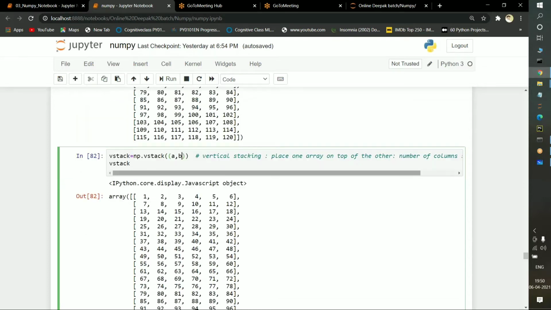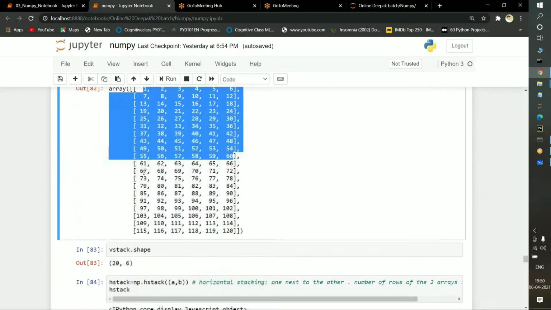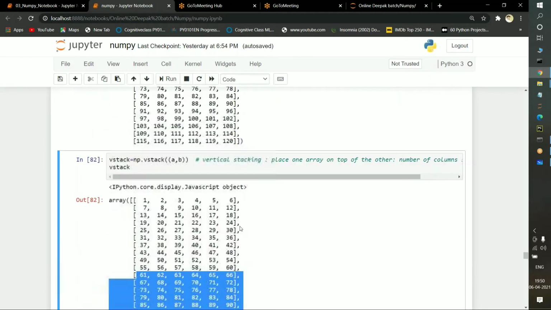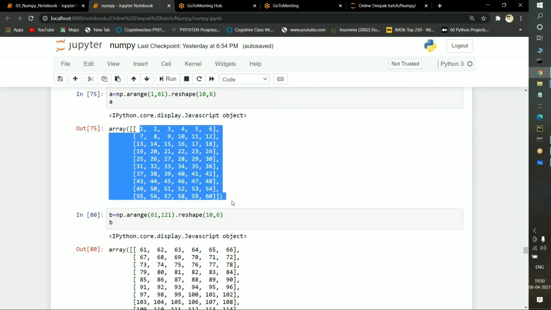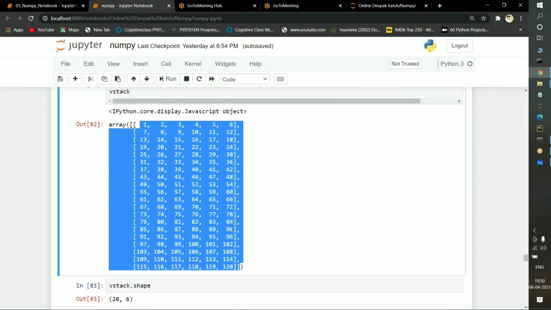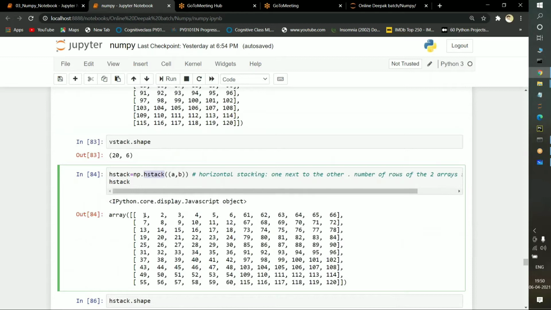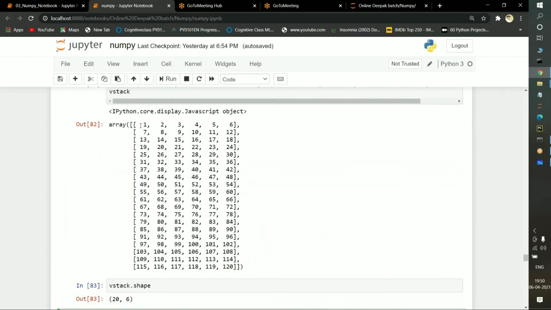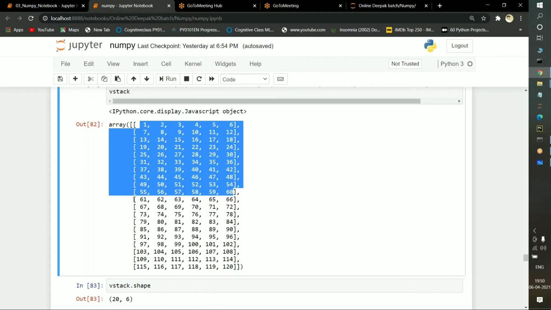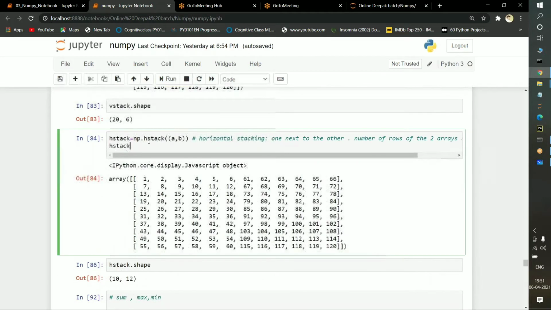If I print vstack here, from 1 to 60 it is selecting, and vertically it is also joining 61 to 120. See this 1 to 60 as well as this 61 to 120, both are getting combined here. This is known as a vertical stack. There is another technique known as hstack. If you observe very carefully, initially it combined 1 to 60, and again it started below with 61 to 120. In hstack, instead of selecting below, it will select on the right side. So if I import hstack and print A comma B, what is it going to do?